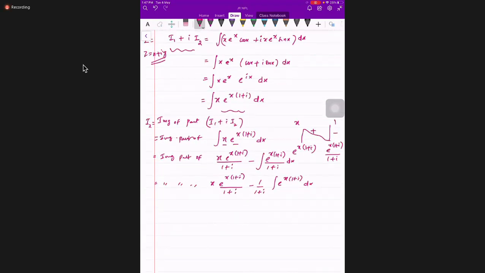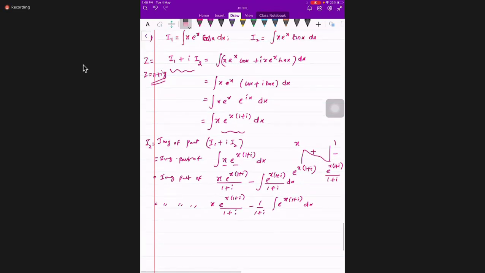x e power x into 1 plus i by 1 plus i, minus 1 by (1 plus i) whole square into e power x into 1 plus i. This is the form, sir. Means this integration also we need to do at last. Is that fine? Clear now, students? Please go through. This is not a difficult point, only complex number form reducing, but you need to have this idea once. Good.